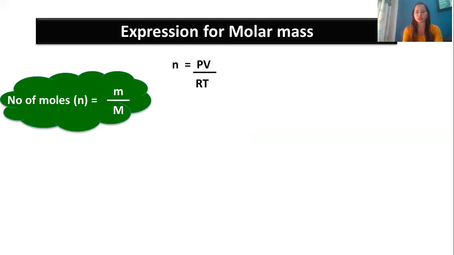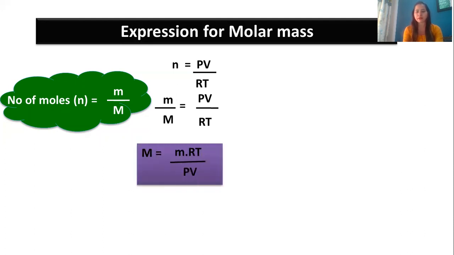Now, you know number of moles is equal to mass upon molar mass. So if I substitute that for n, you can see this is what you get. Now, if I rearrange that, capital M, I have kept it on the right, so everything else goes on the left. M is equal to small m, that is mass, into RT upon PV. Capital M represents molar mass, small m represents mass. So you can see m upon V. If you want, you can further take it as density. So this is the expression for molar mass. We can substitute m upon V as density in the next expression that I'm going to show you.